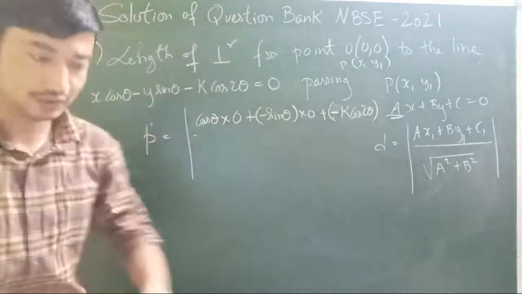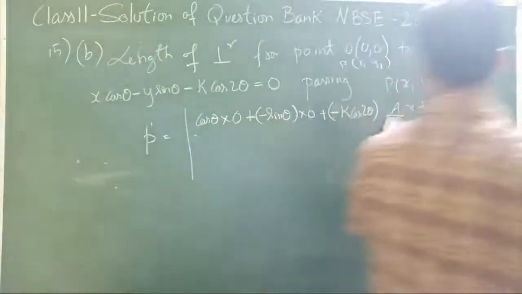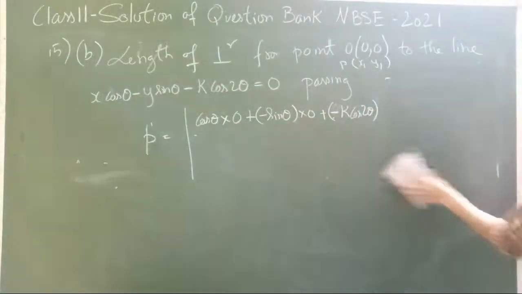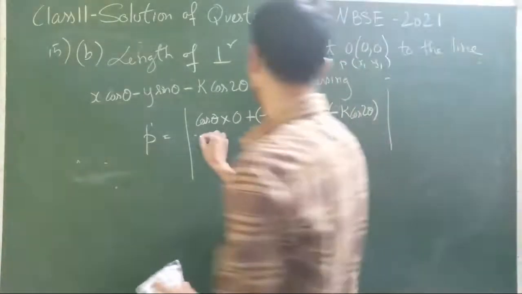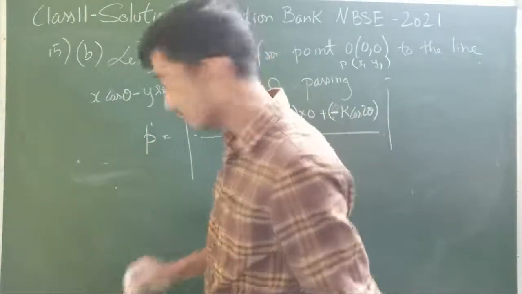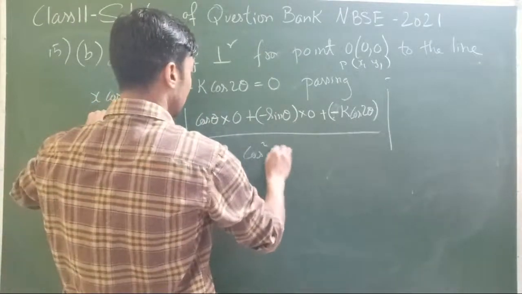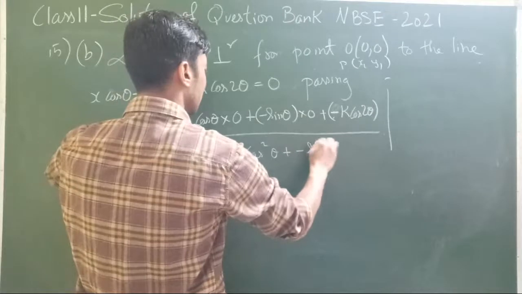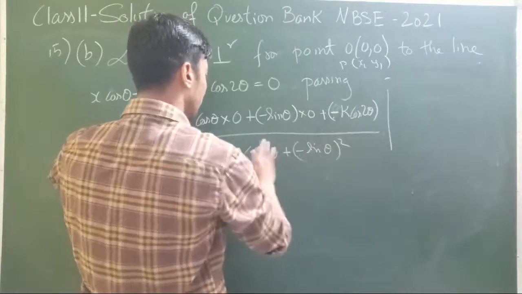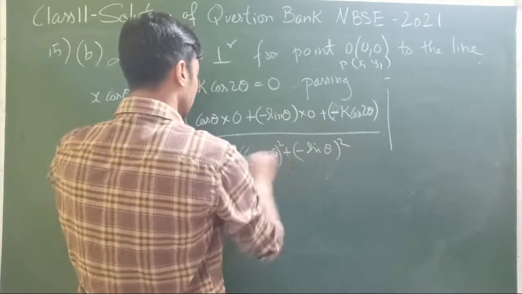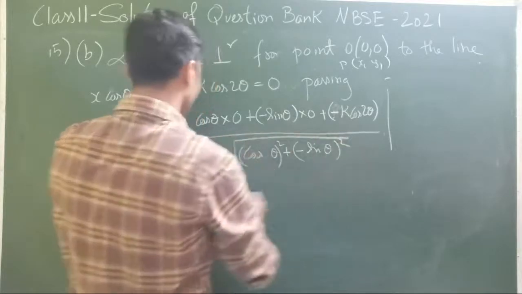I'll rub it off. This theorem, I guess all of you are familiar with now. Divided by the magnitude of a and b. So what was a? Root over cos square theta plus minus sin theta, the whole square. Let's try to solve this.